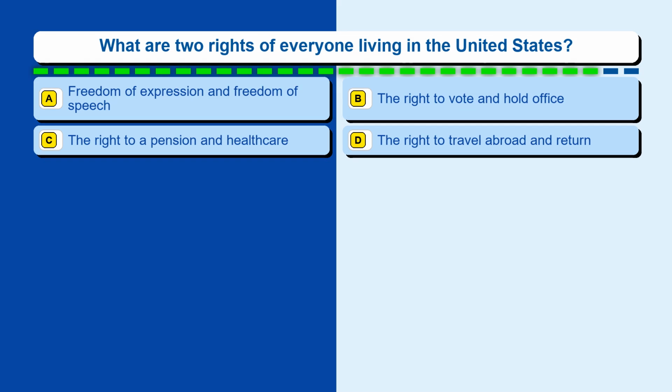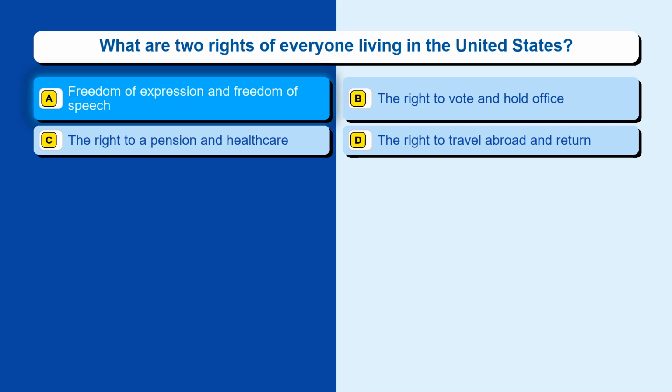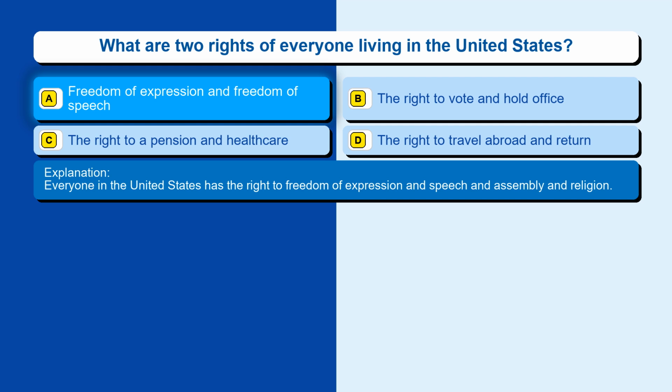Question 16. What are two rights of everyone living in the United States? Option A, freedom of expression and freedom of speech. Option B, the right to vote and hold office. Option C, the right to a pension and health care. Option D, the right to travel abroad and return. The correct answer is option A, freedom of expression and freedom of speech. Everyone in the United States has the right to freedom of expression and speech and assembly and religion.